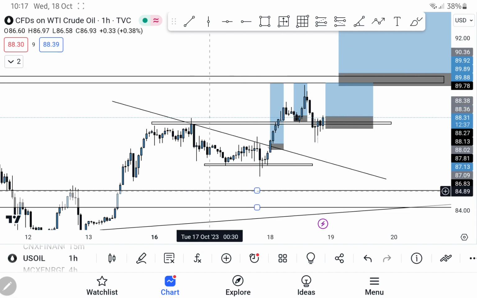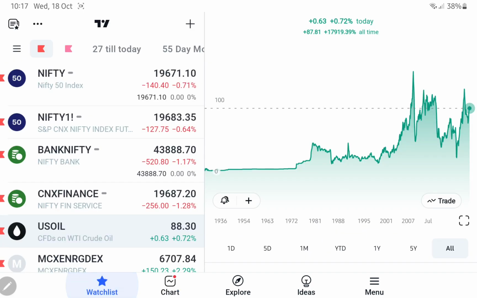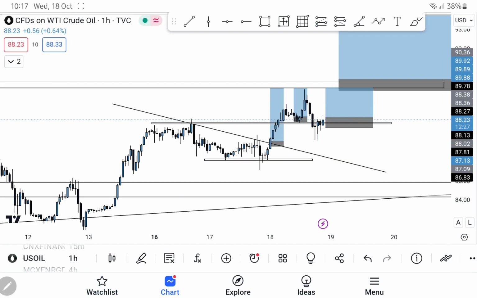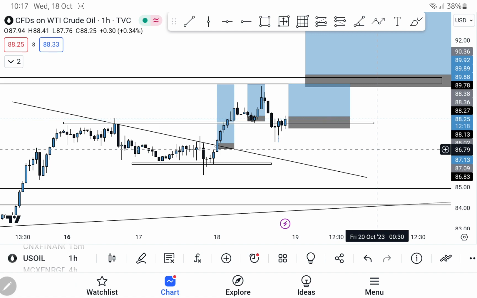And because the global scenario and all is still bad, commodities will go up. That is why I'm buying. That is another logic behind this. Okay, so hereafter I'm going to do what I actually do. That is, I'll analyze it on a daily time frame and give you a bigger picture. Okay, that is more sensible.